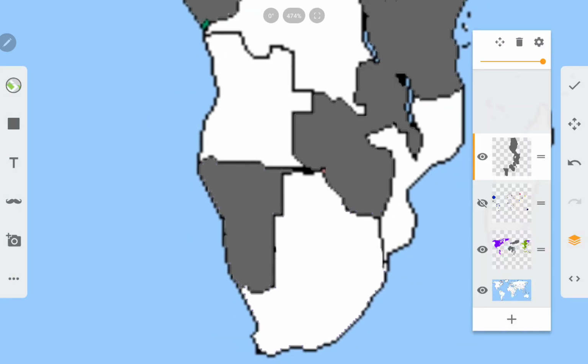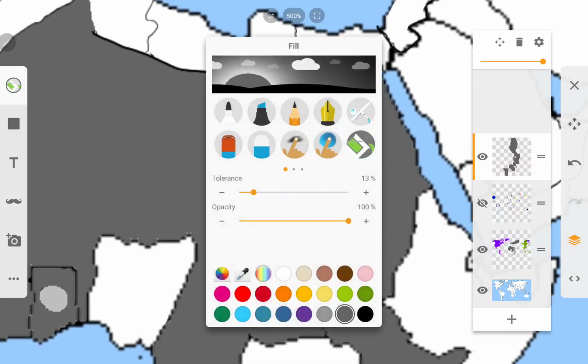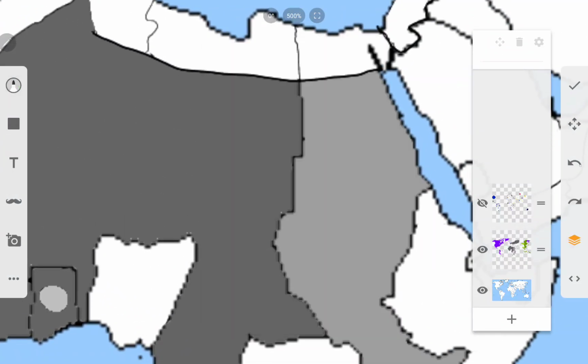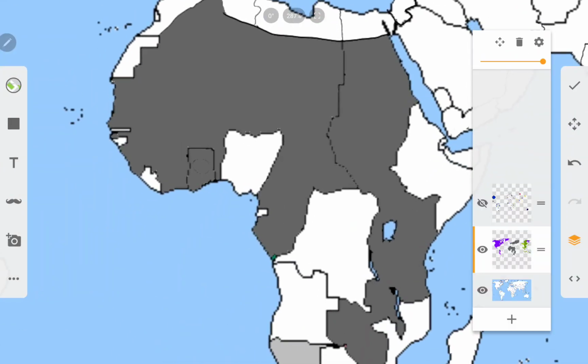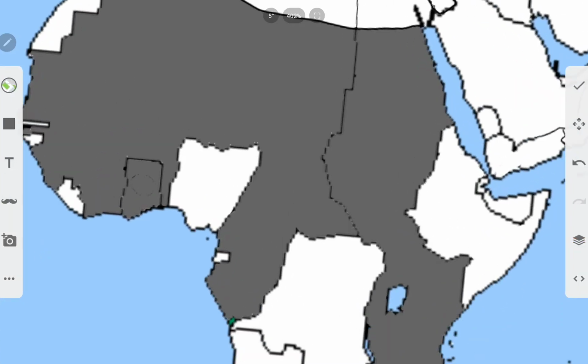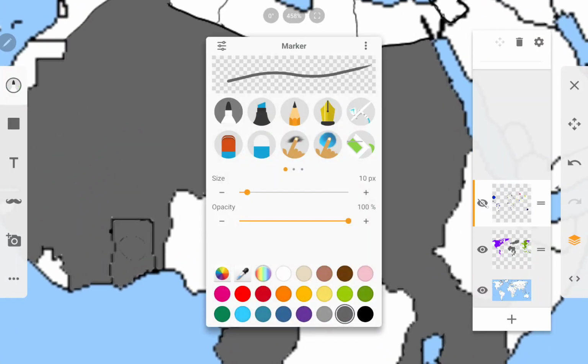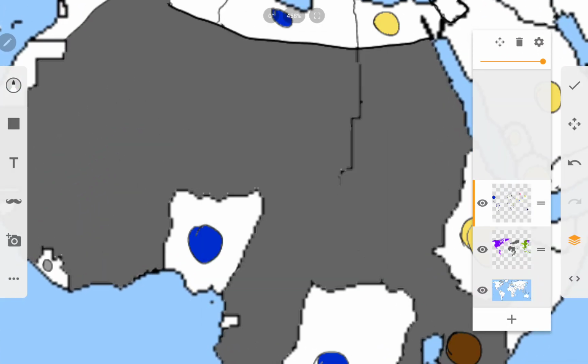And eventually after 2 years, German Africa becomes one. German Africa officially becomes one total colony under German management.